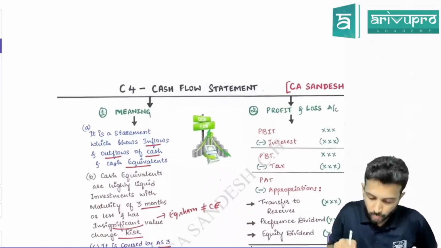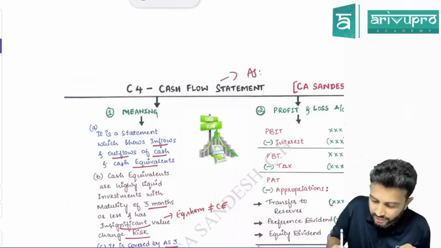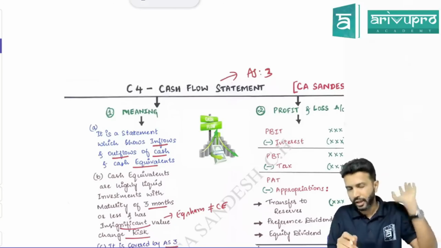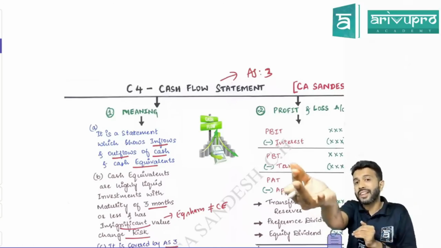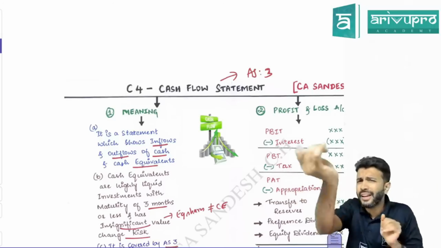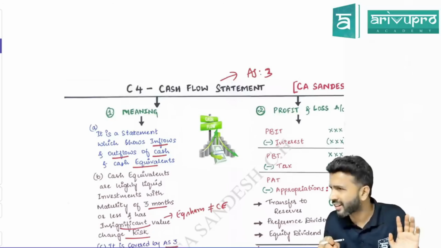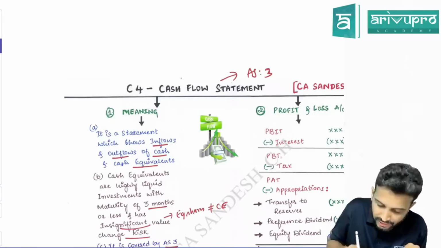People, welcome back. So now we'll be revising cash flow statement. Cash flow statement accounting treatment is given in Accounting Standard 3. Cash flow statement is simply a statement which captures cash coming in and cash going out of the organization. Simply an inflow and outflow of cash is tracked, and that tracking is done by a statement called cash flow statement. So don't be misled by the term cash.